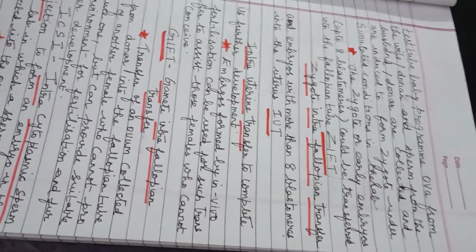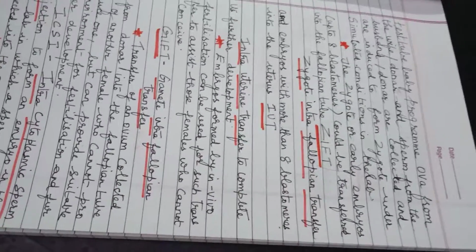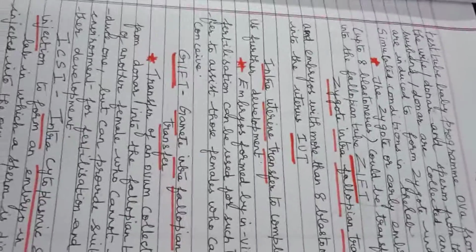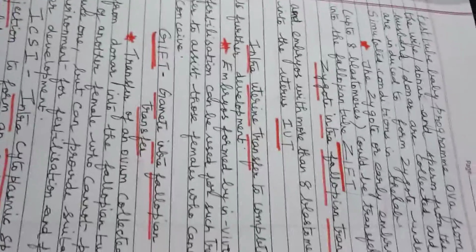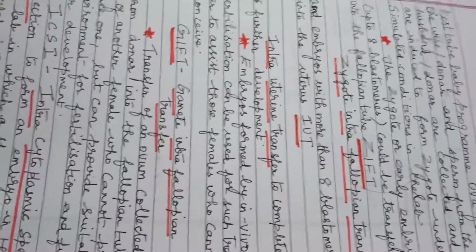The zygote or the early embryo, up to 8 blastomeres, will be transferred into the fallopian tube of the female. That is known as ZIFT, zygote intra-fallopian transfer. The embryos with more than 8 blastomeres can be directly inserted into the uterus. That's known as IUT, intrauterine transfer.